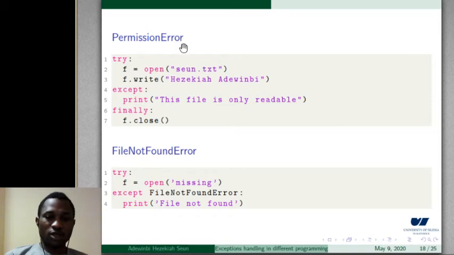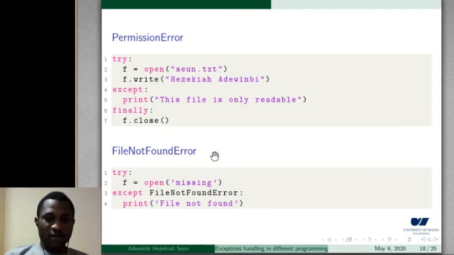Also PermissionError. We are trying to open this file, but this file is only readable, and we are trying to write into it. So we'll see a permission error. So we tried to handle this using try, except, and finally. No matter what happened here, the file will definitely be closed at the end of the day.